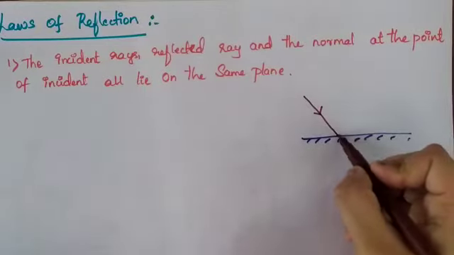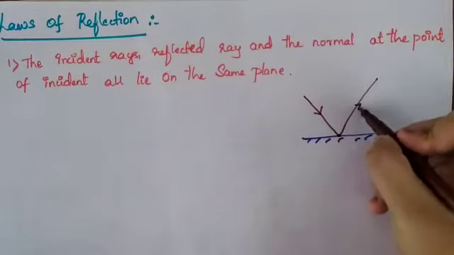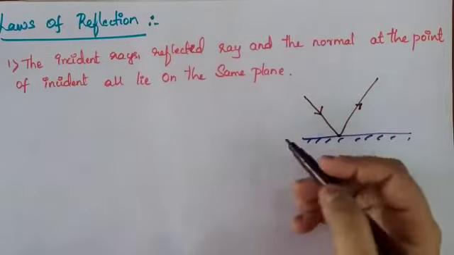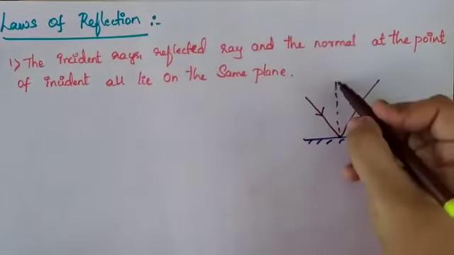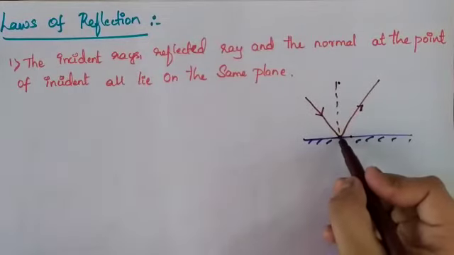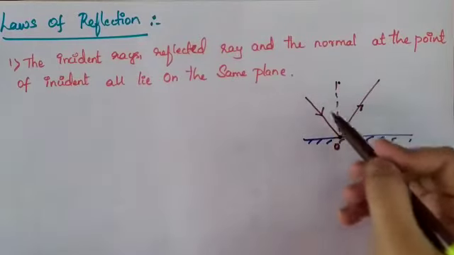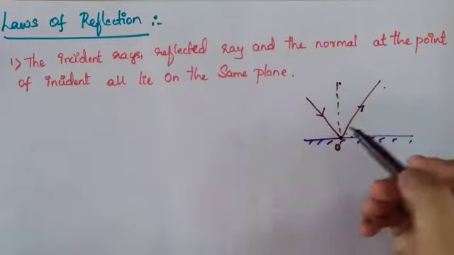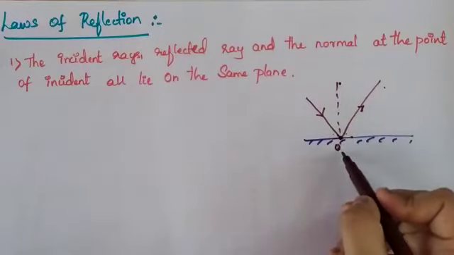Now this light, according to reflection, bounces back. This is the reflected ray. This is the incident ray, this is the reflected ray, and this is the normal ray, which is perpendicular to the surface at the point of incidence. This is the point of incidence, I am denoting it as O.